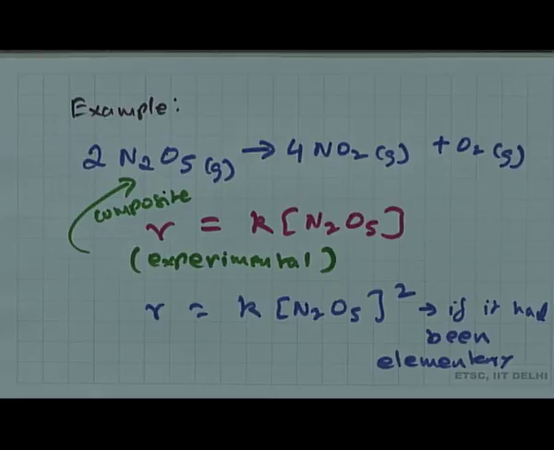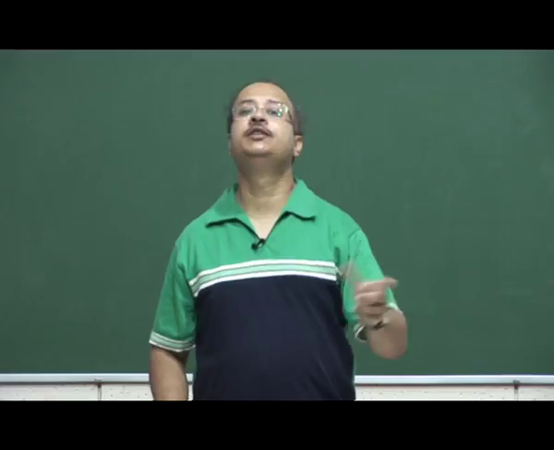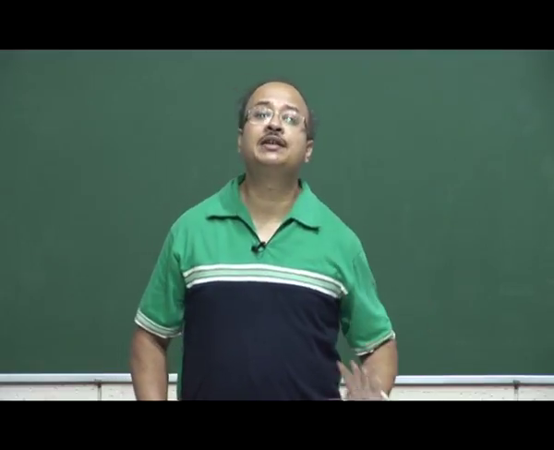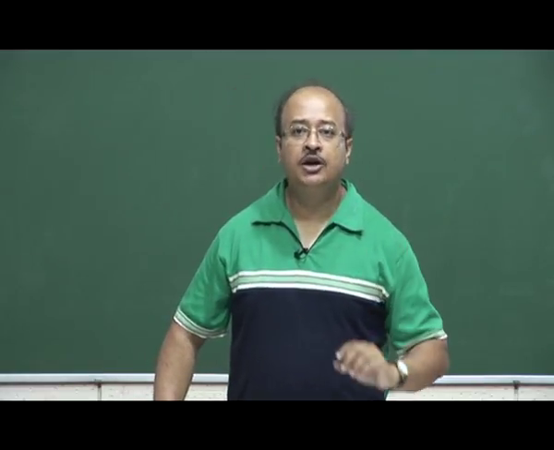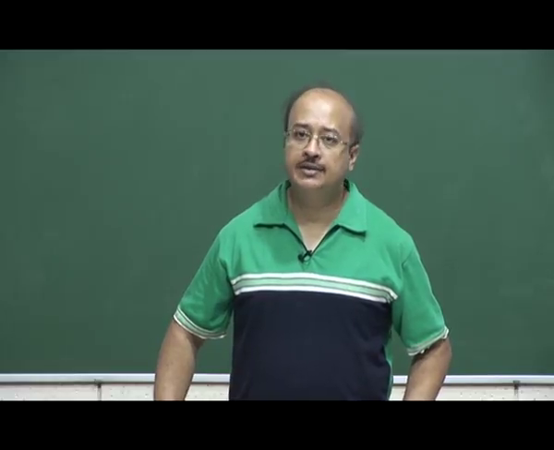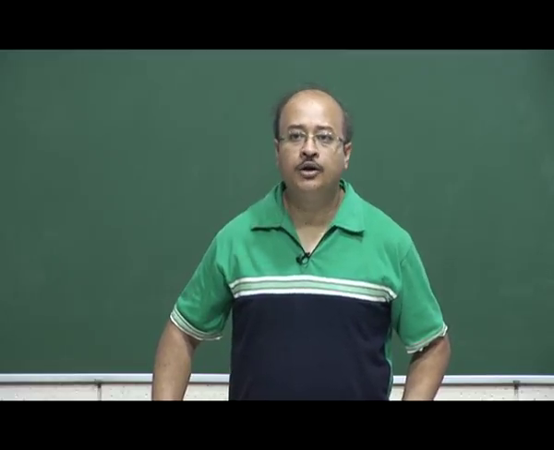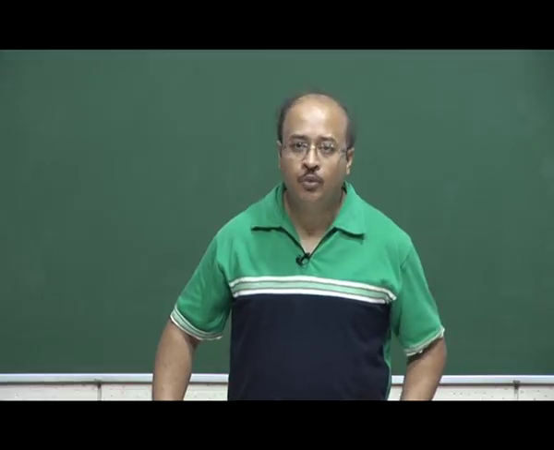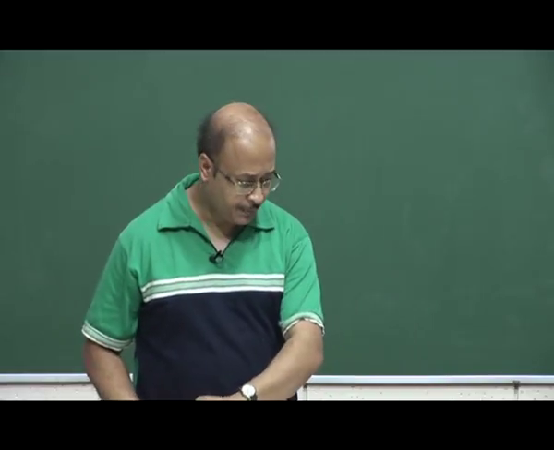Like this many examples can be given, but the idea was for you to be able to figure out whether the reaction given in front of you is a complex one, that is, involving a series of elementary steps, or a single step reaction, which would be referred to as an elementary reaction, where the order of the reaction is equal to the molecularity of the reaction. Okay.